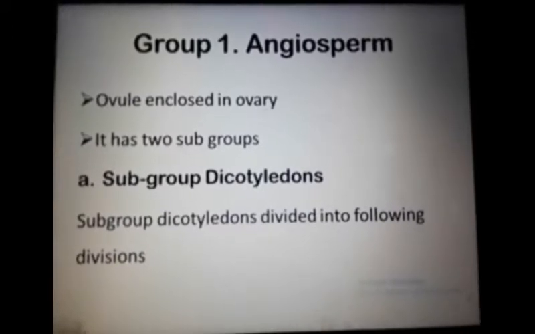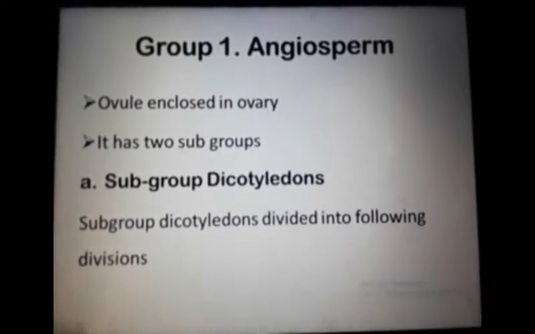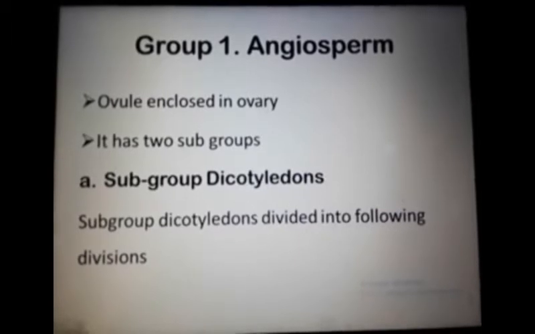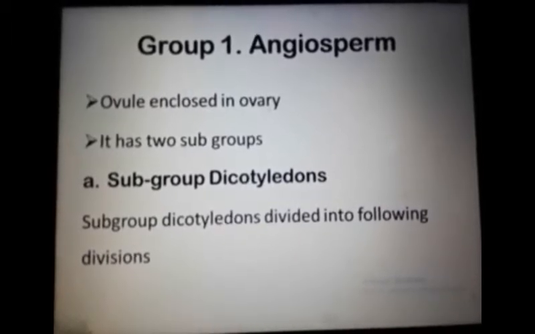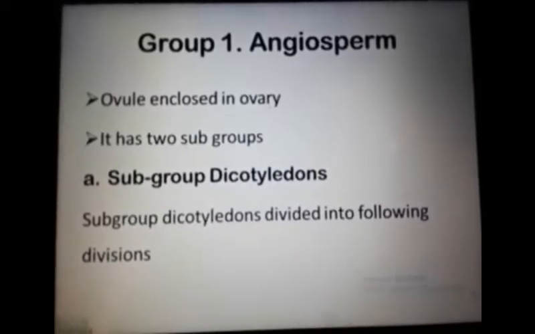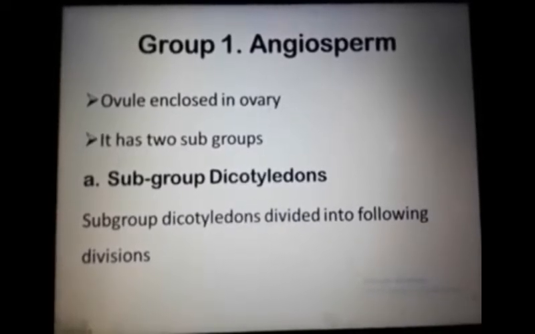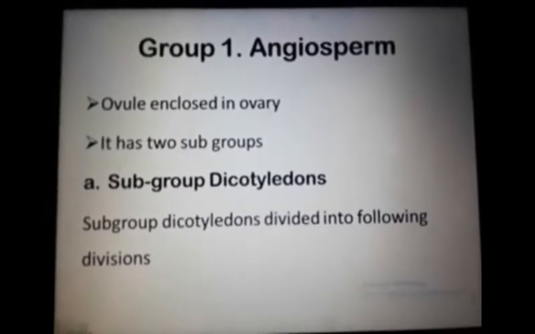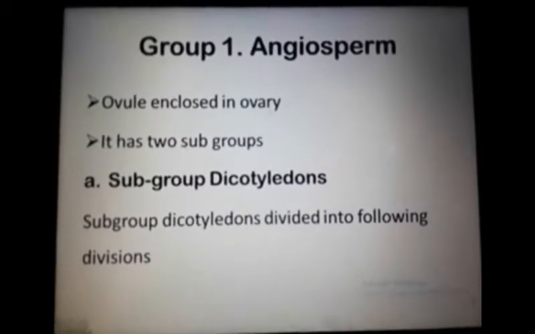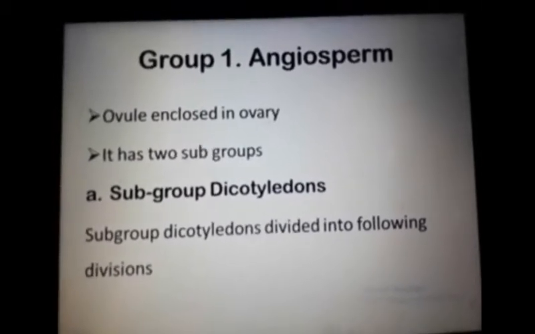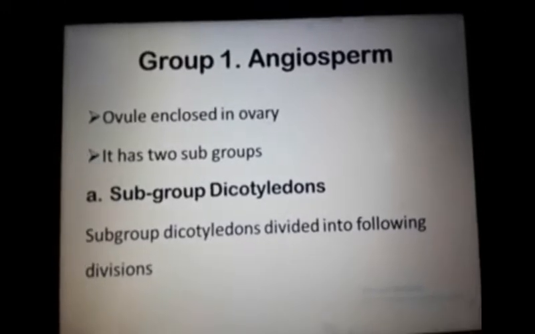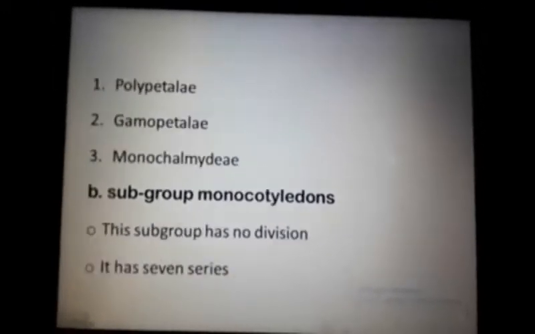The embryo has two cotyledons. So you can say that this group is the dicotyledons on the basis of two cotyledons. The subgroup dicotyledons is further divided into the following divisions. These are the Polypetalae, Gamopetalae, and Monochlamydeae.